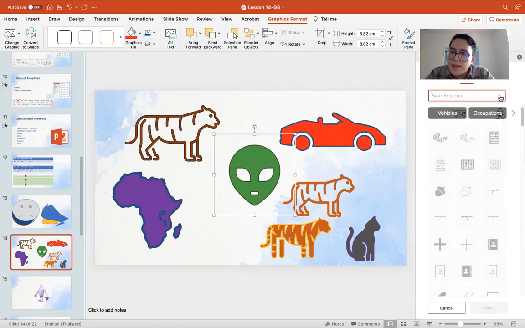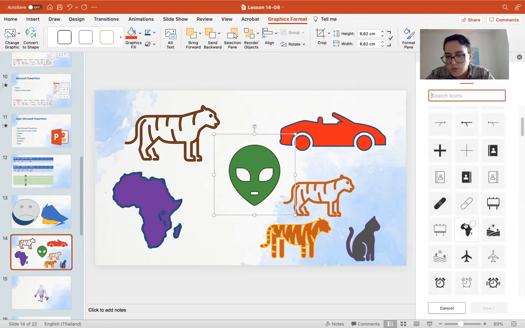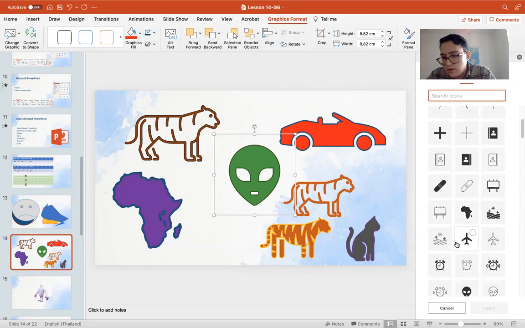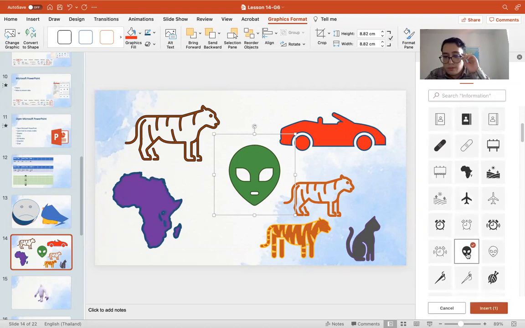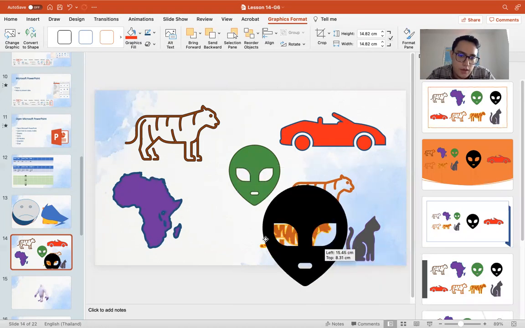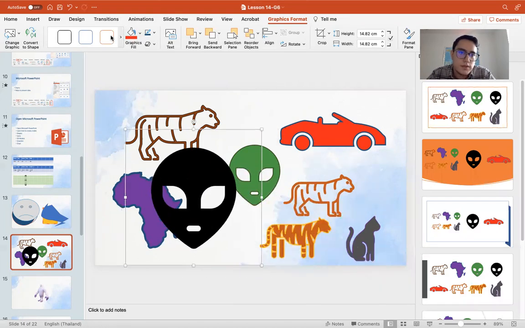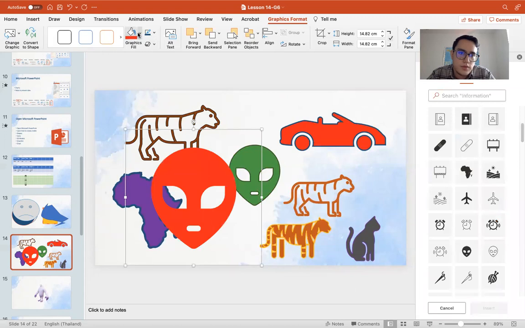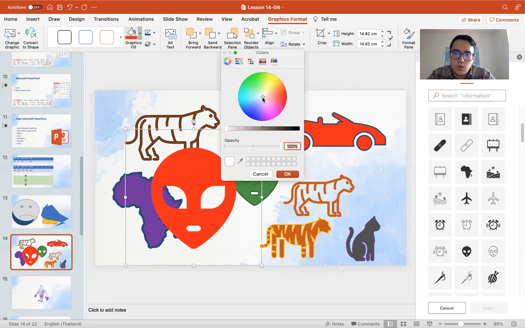So there are many icons to choose from. So if you need ever to use any icons, remember here, you can come here anytime and add your icon that you need, just like this. And you can change the color. You can even customize more if you need to.